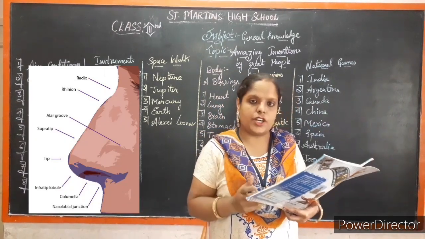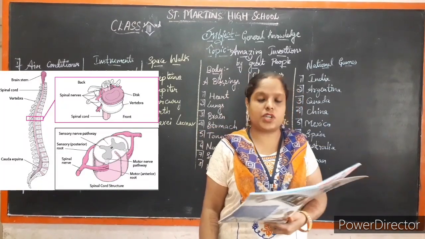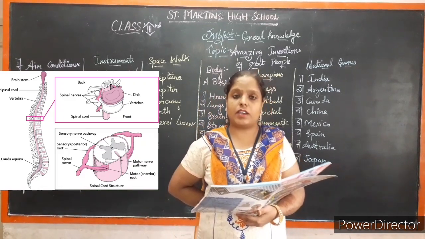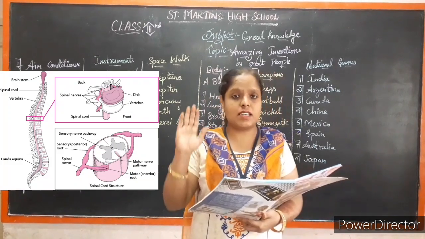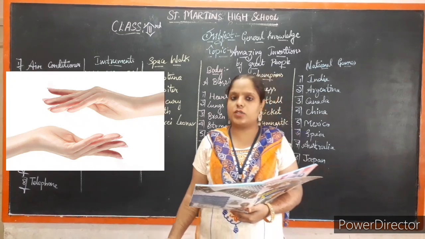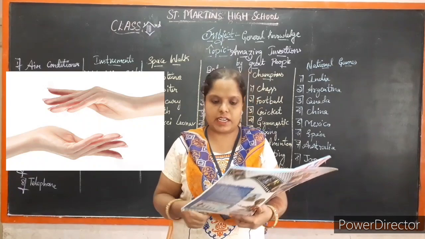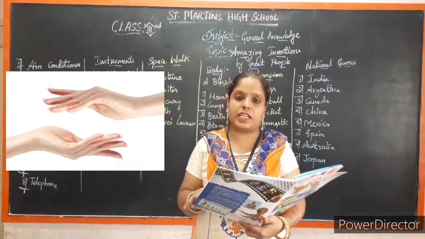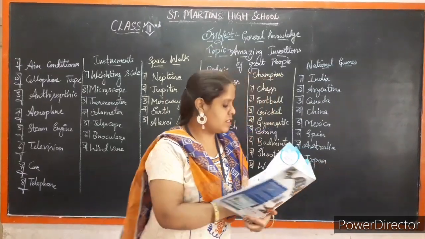Smell the amazing odors. And next one, spinal cord. It helps us stay straight. For standing or sitting straight, there is the spinal cord. You can think of it as the backbone. The spinal cord makes us straight. And at last, hands. Without hands you cannot do any work, your writing, your playing, we need hands. So why are hands used? Hands are used for various things, for many purposes, children. Going to the next phase.